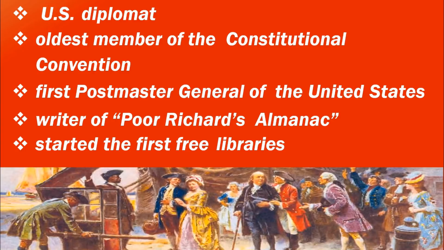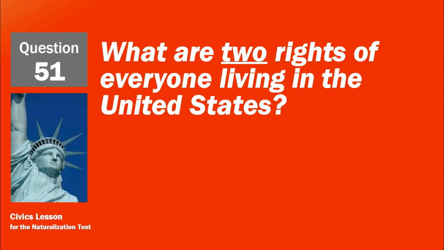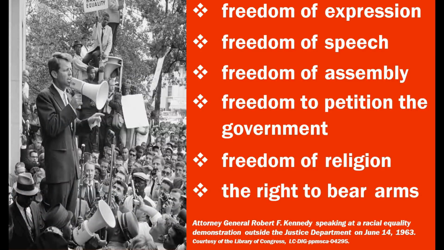What is one thing Benjamin Franklin is famous for? U.S. diplomat. Oldest member of the Constitutional Convention. First Postmaster General of the United States. Writer of Poor Richard's Almanac. Started the first free libraries. What are two rights of everyone living in the United States? Freedom of expression. Freedom of speech. Freedom of assembly. Freedom to petition the government. Freedom of religion. The right to bear arms.